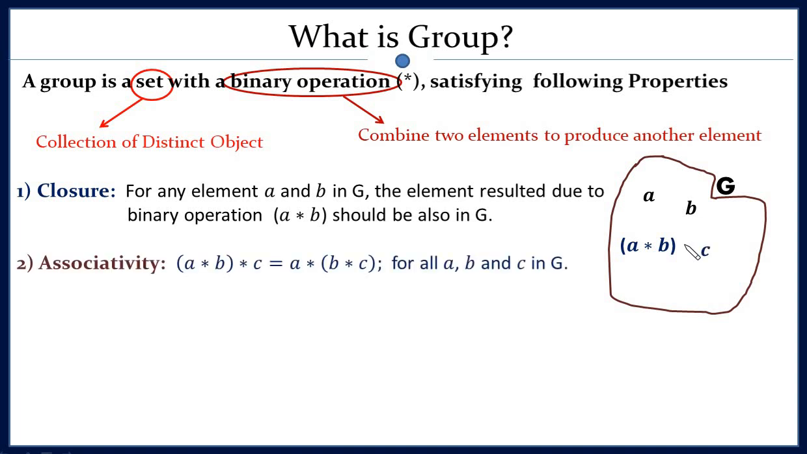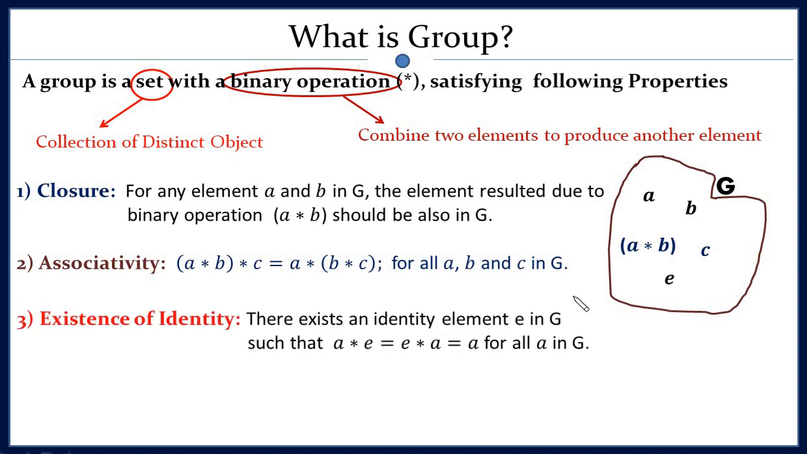The second property is associativity. You take any three elements A, B, C in this group, and first take the binary operation between A and B, then take the binary operation with C. And this element must be the same as if you take the binary operation between B and C and then take the operation with A. If this kind of relation is satisfied, then we say the associative property is satisfied.